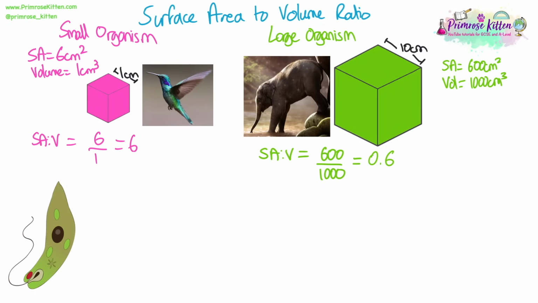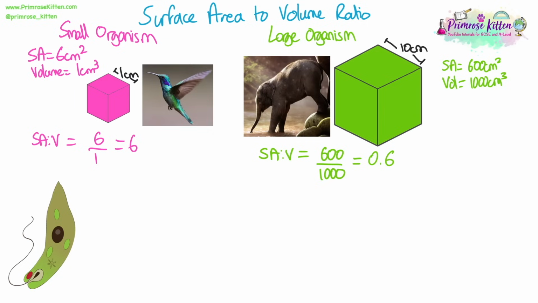Surface area to volume ratio is where we divide the surface area of an organism by its volume. We've gone with cubes here to give you an example, but the idea is that the larger the organism becomes, the smaller their surface area to volume ratio becomes.